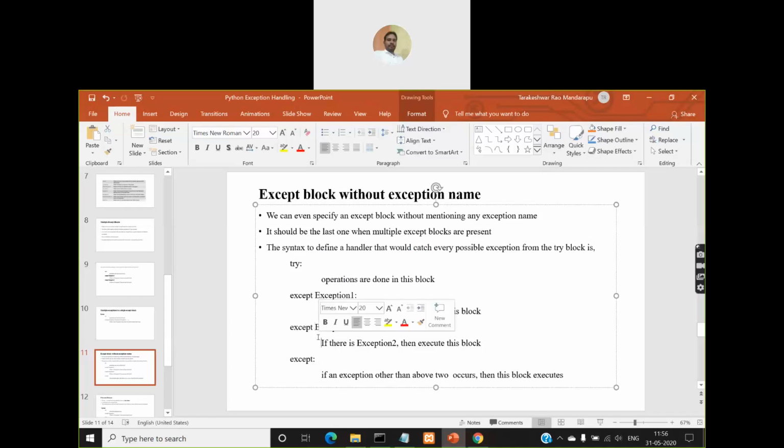If this is matching, then this second except block will be executed. If both of them are not matching, then by default this will be executed. So an except block without a name is nothing but a default except block. If none of the except blocks are matching the exception that occurred in the try block, then the last except block without the name will be executed. So that is the purpose of this except block without exception name.